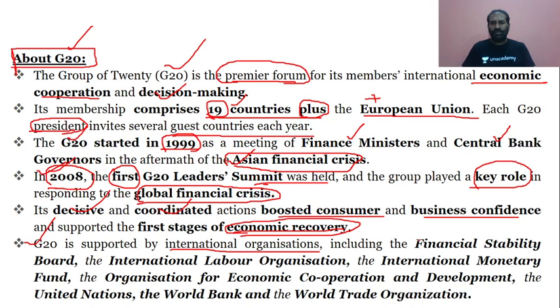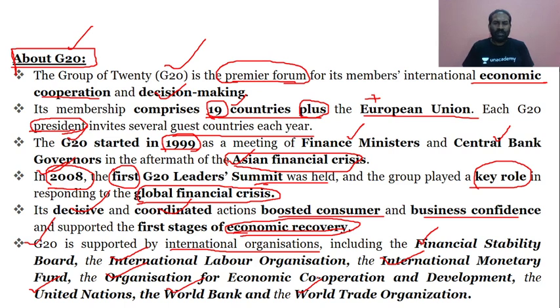So it is the Financial Stability Board, the International Labour Organization, International Monetary Fund, Organization for Economic Cooperation and Development, that is OECD, and then United Nations, the World Bank and the World Trade Organization. So these are the international organizations which support the G20.